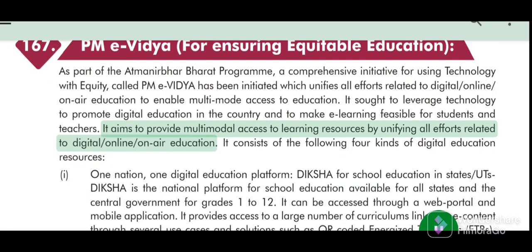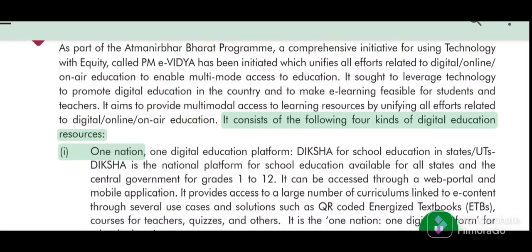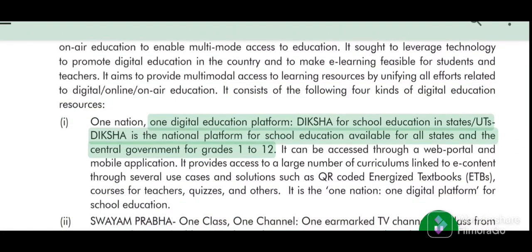on-air education. It consists of the following 4 kinds of digital education resources: One Nation, One Digital Education Platform, DIKSHA for school education in states. DIKSHA is the national platform for school education available for all states and the central government for grades 1 to 12.